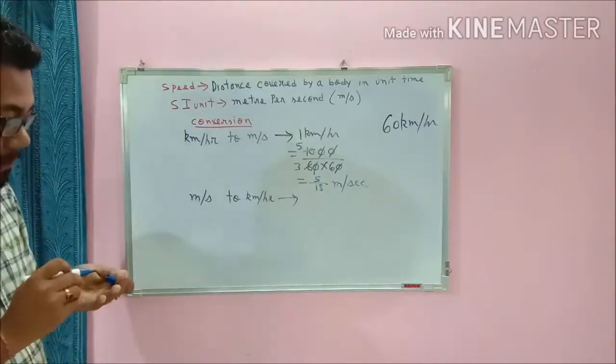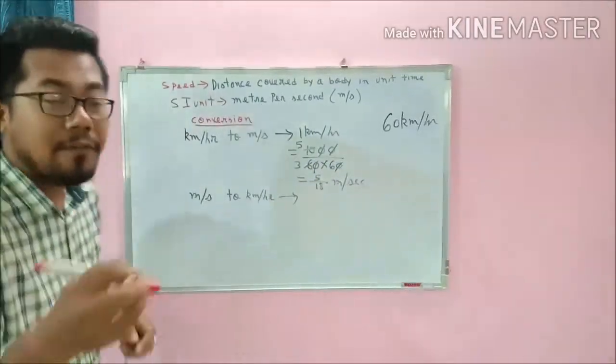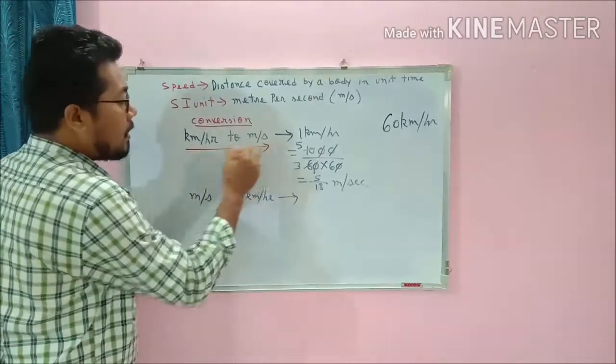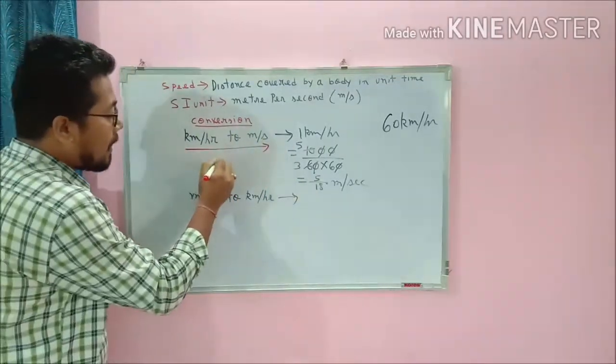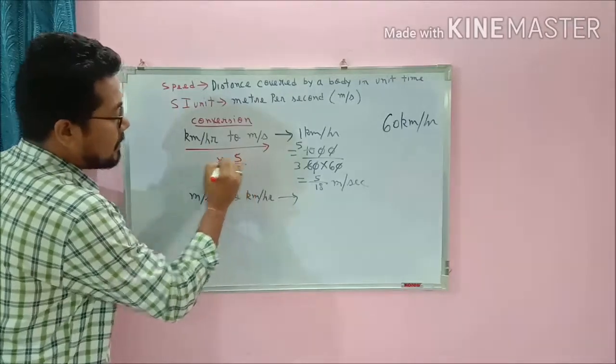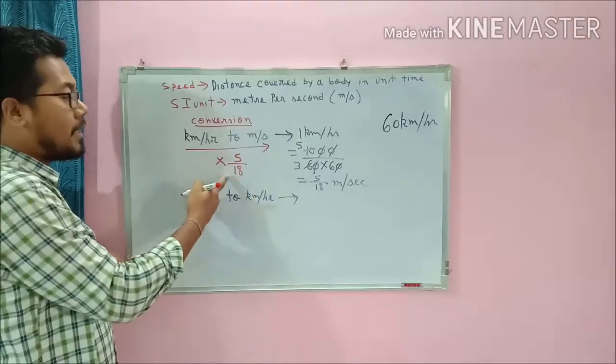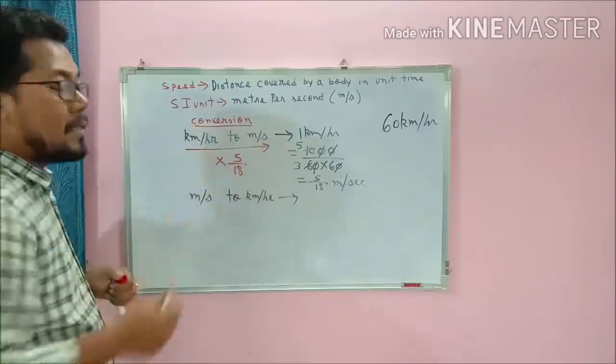Understood? That means if I have to convert from kilometer per hour to meter per second, just multiply it by 5 by 18. Just multiply it by 5 by 18, then it will be converted into meter per second.